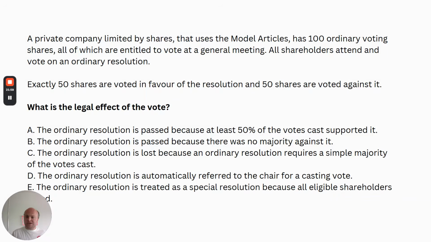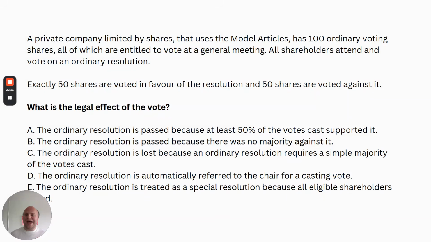Now, what's required for a special resolution? At least 75% approval. So 75% approval of the shareholders at the general meeting, by way of show of hands or voting rights of the shareholders who are there. That's required for a special resolution to be passed at a general meeting. Okay. What about an ordinary resolution?